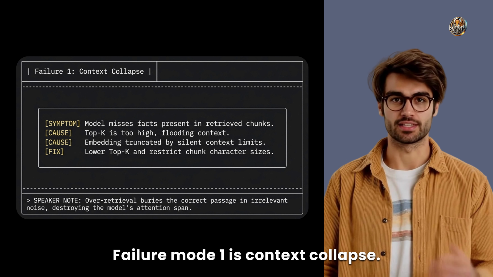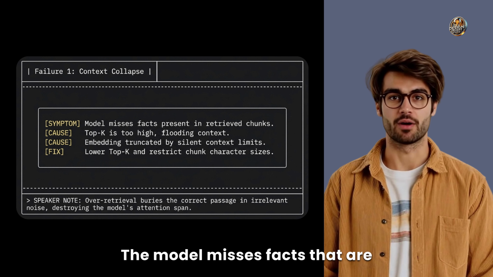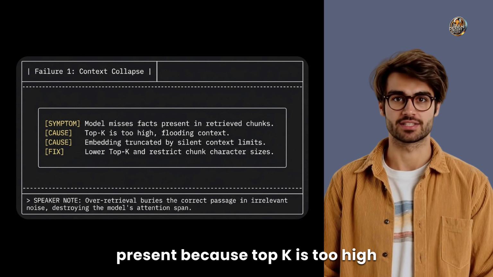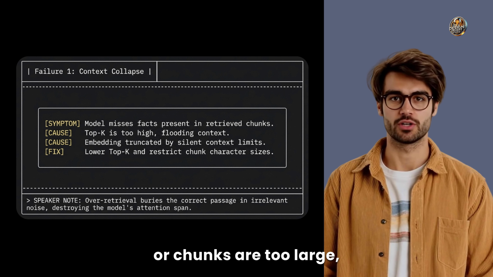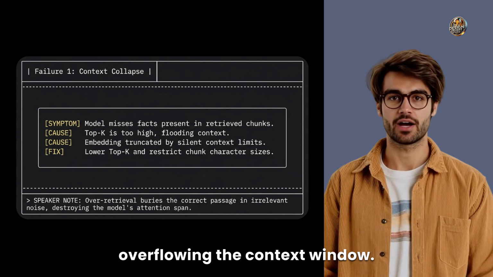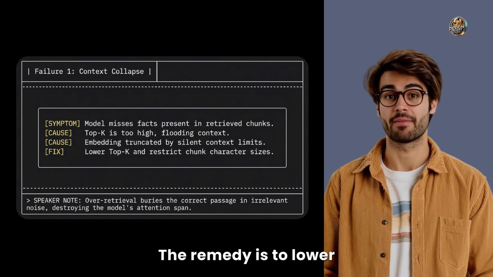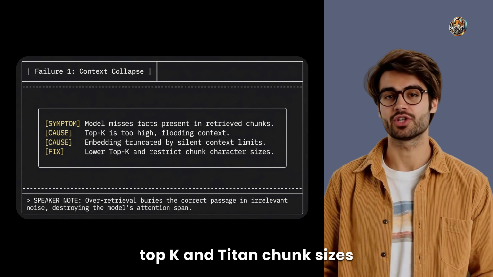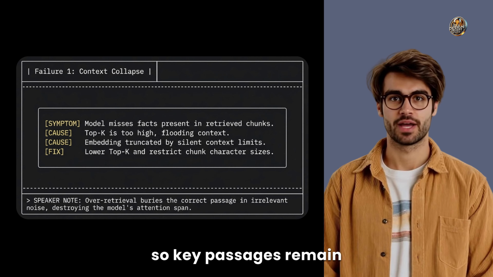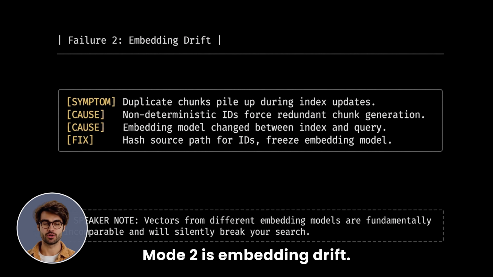Failure mode 1 is context collapse. The model misses facts that are present because top K is too high or chunks are too large, overflowing the context window. The remedy is to lower top K and tighten chunk sizes so key passages remain visible to the model.